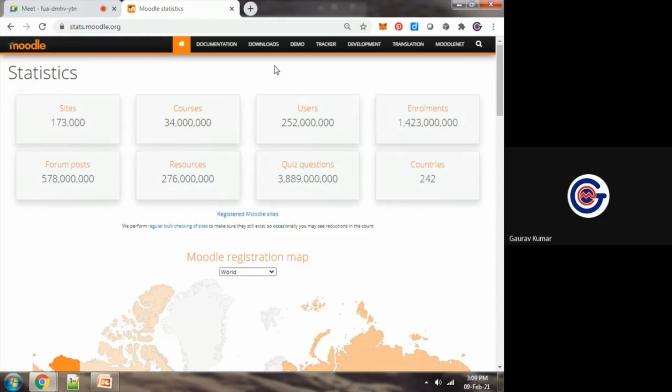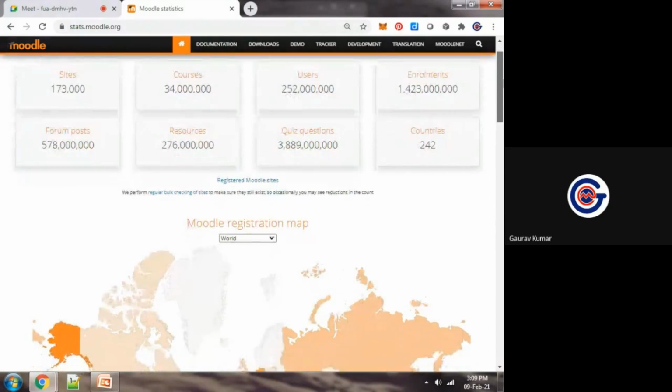And how many courses have they deployed, how many courses are online now? 34 million courses throughout the world. How many users are using it? And how many countries are using Moodle LMS?